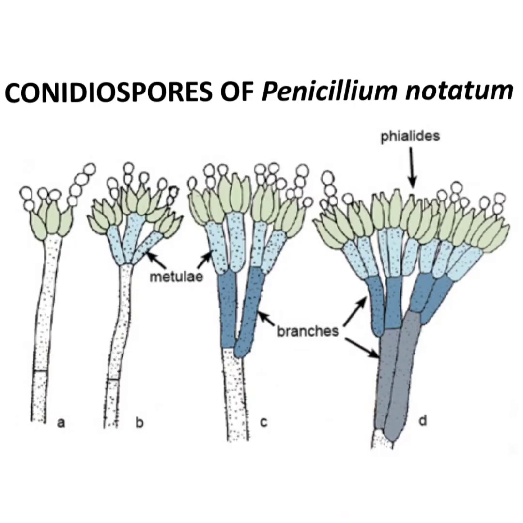Here you can see the conidiospores of Penicillium notatum. Erect hyphae are formed which develop into branches. On the surface of the branches, metulae are formed. On the surface of the metulae, a large number of phialides are formed. From the phialides, a large number of conidiospores are released.